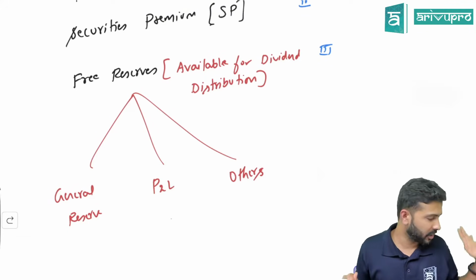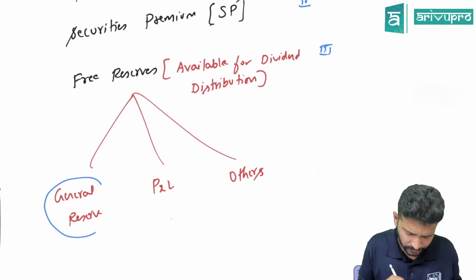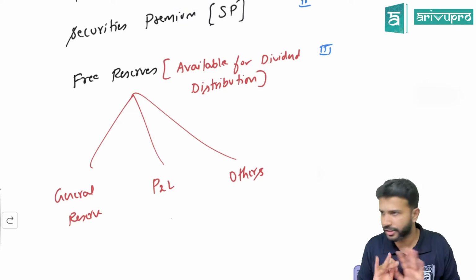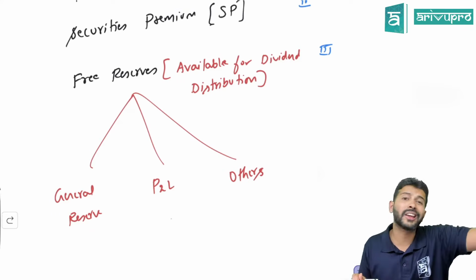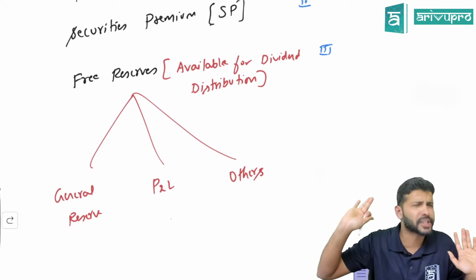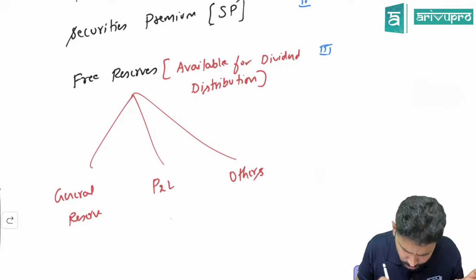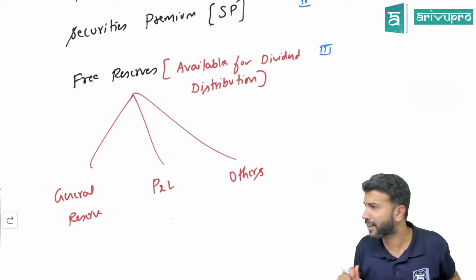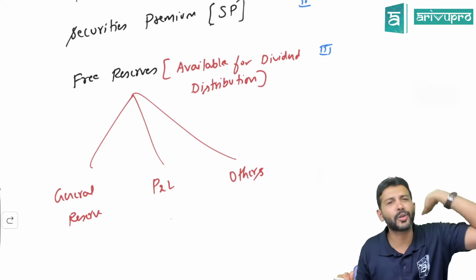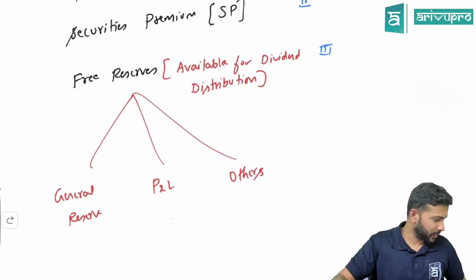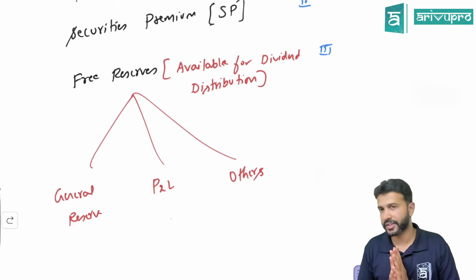But in the ICAI material, first they utilize general reserve and then, if required, P&L. As such, there is no section restriction. But if you want to stick to the ICAI solution, utilize general reserve first. Sometimes we cannot trust the institute's correction pattern, so I take a risk. Let's follow that one. Is this good, everyone? Till now, whatever we have studied, is it okay?